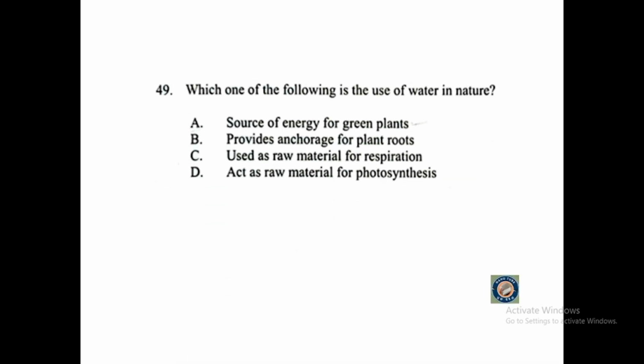Question number 49. Which one of the following is the use of water in nature? A. Source of energy for green plants. B. Provides anchorage for plant roots. C. Used as raw material for respiration. Or D. Acts as a raw material for photosynthesis.